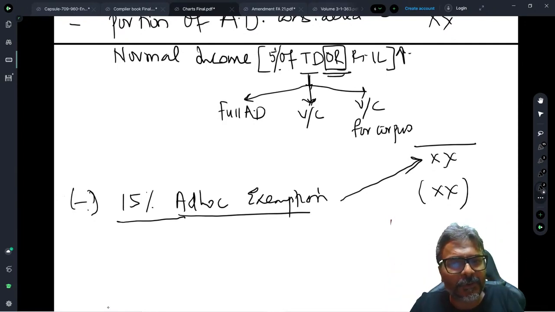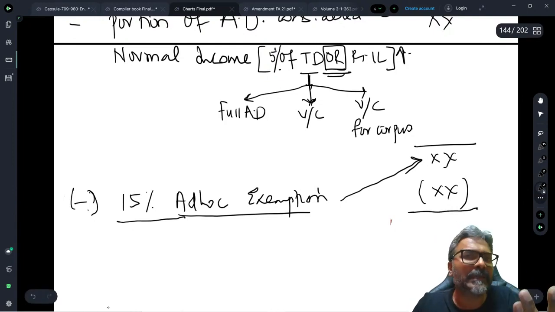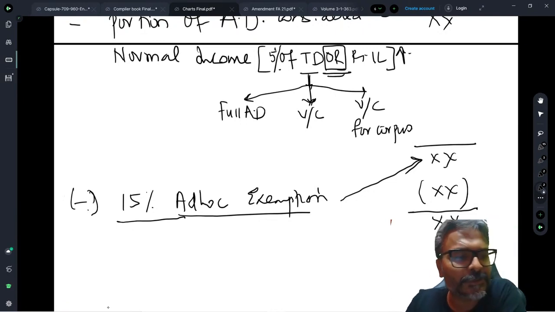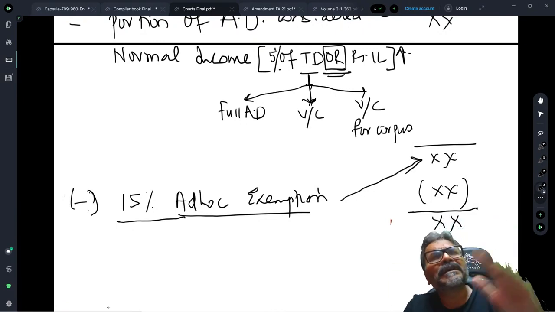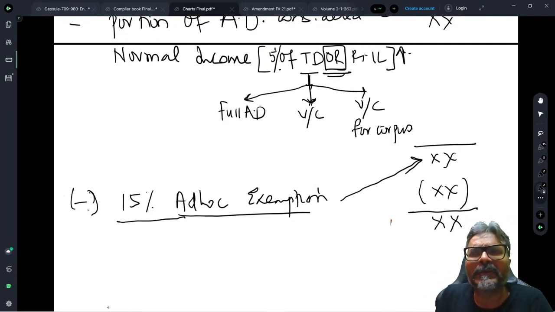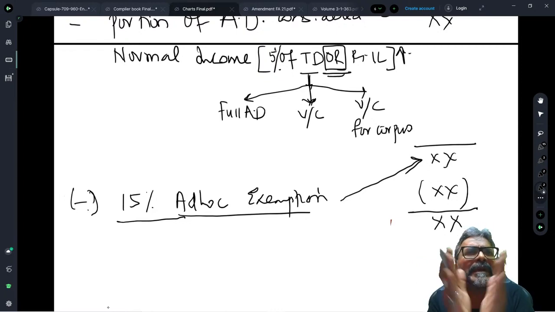Is that clear to all of you? But if the question is silent, we all know what to do. We have to assume that the assessee would have done the needful job. And what is the job, students, that the assessee would have done? The assessee would have invested in the mode specified under 11(5). Then we need not unnecessarily be very negative about it.